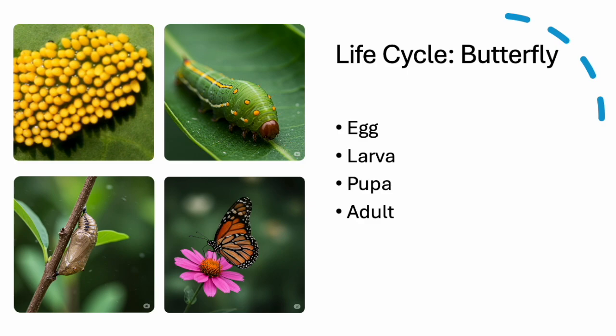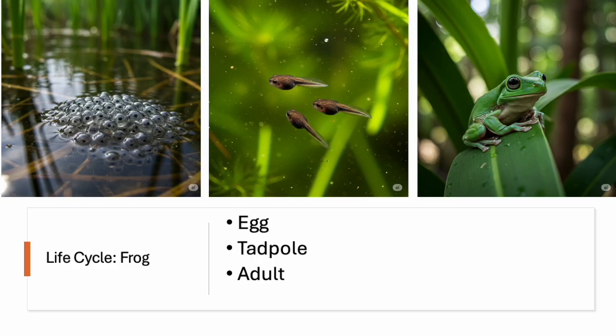A frog has a life cycle that's a bit different. It also starts off with an egg, but frog eggs are laid in water. When the egg hatches, a tadpole swims out. A tadpole looks very different from its parents. The tadpole has gills to breathe in the water.